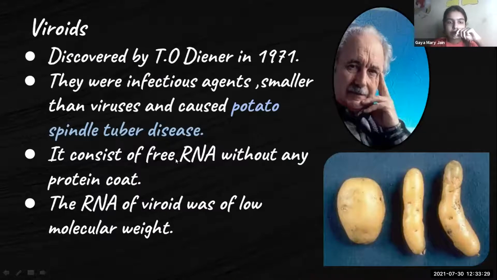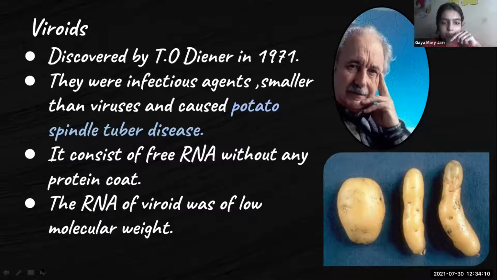Now we have viroids. Viroids were discovered by Theodor Diener in 1971, and they were infectious agents. The difference between viruses and viroids is that viroids will be smaller than viruses, and they don't have any cell wall or protein coat or anything. They just consist of RNA. The genetic material is RNA, and it is of very low molecular weight. They are infectious agents. They can cause diseases, and one example is potato spindle tuber disease. Here, the shape of the potato will change, and it will become spindle shaped.